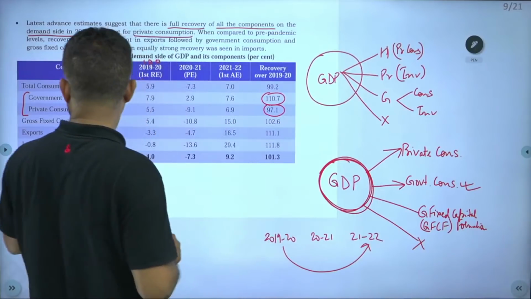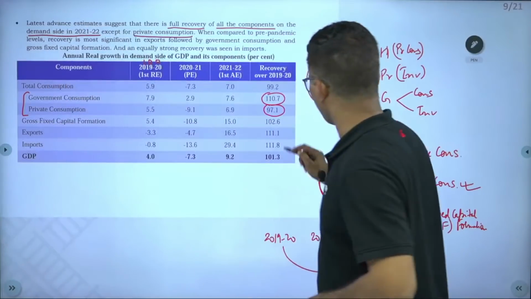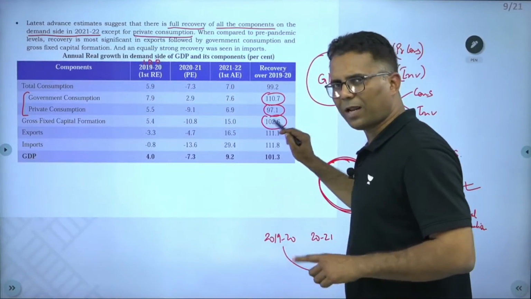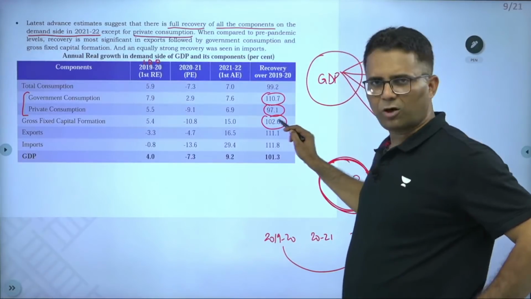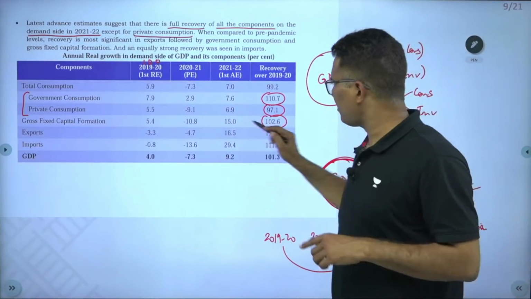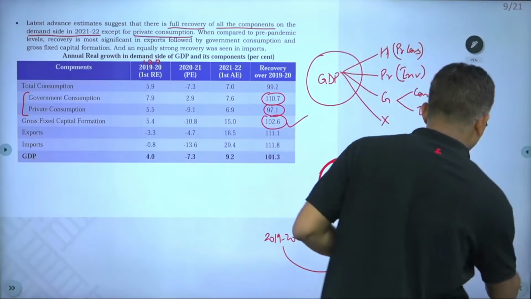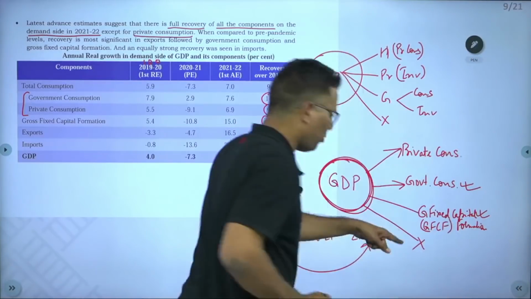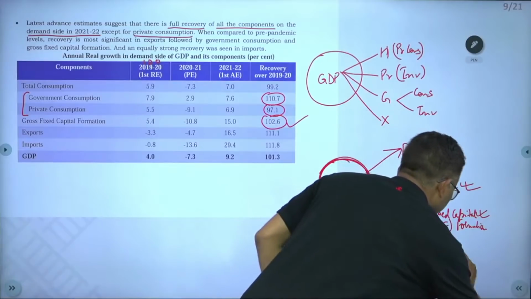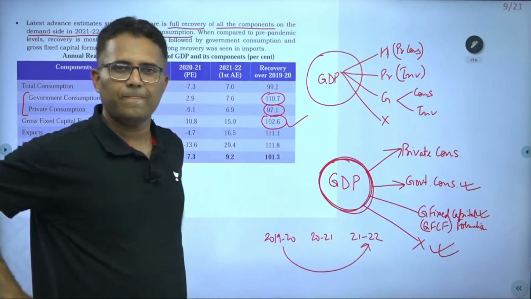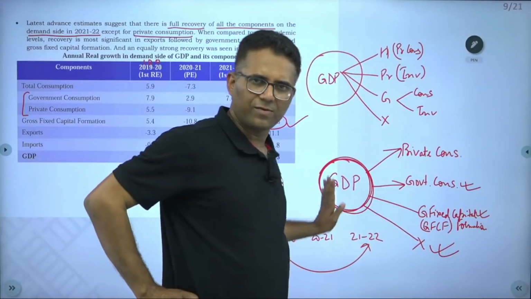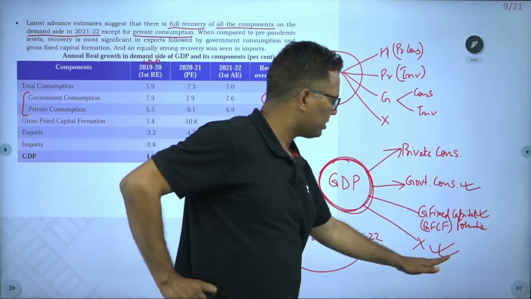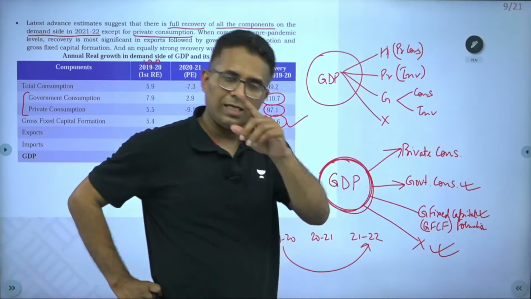That's why you will see that gross fixed capital formation, including private and government both, has also recovered. Exports have also recovered. Out of the four components of the demand side, three components have recovered. Private consumption is still lacking.